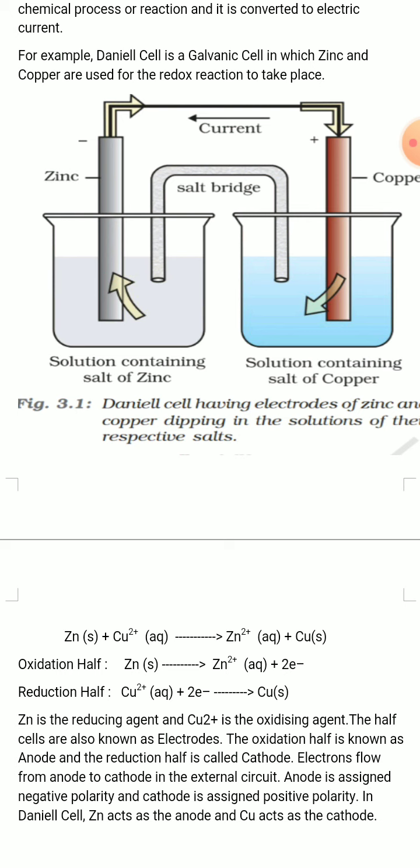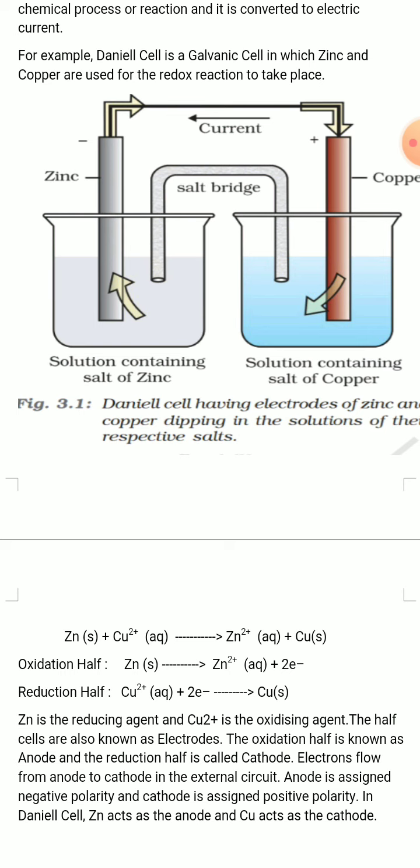Here zinc is the reducing agent, and copper 2 plus ion is the oxidizing agent. The half cells are also known as electrodes. The oxidation half is known as the anode and the reduction half is called the cathode. Electrons flow from the anode to the cathode in the external circuit.